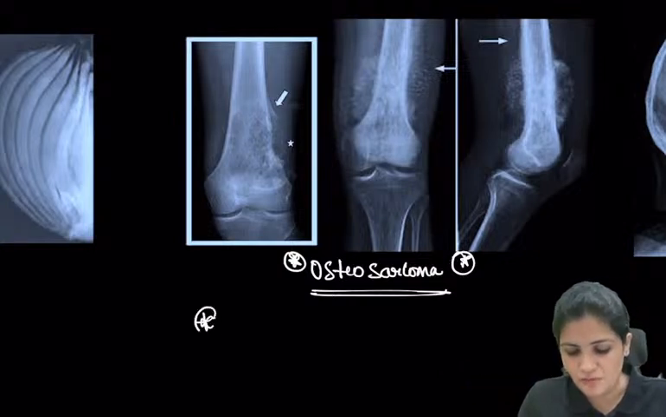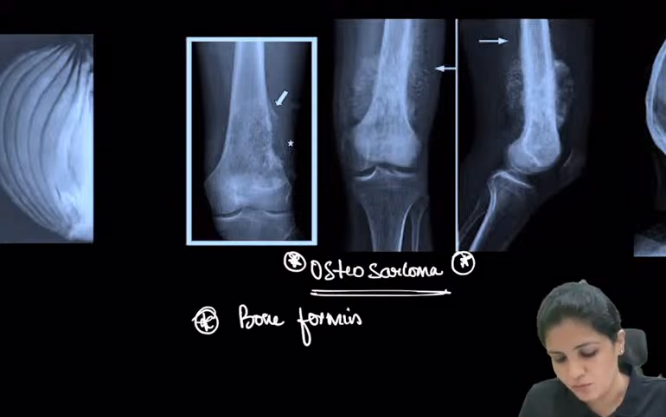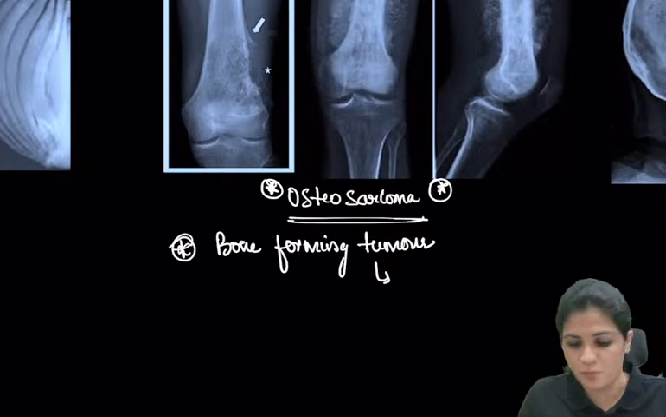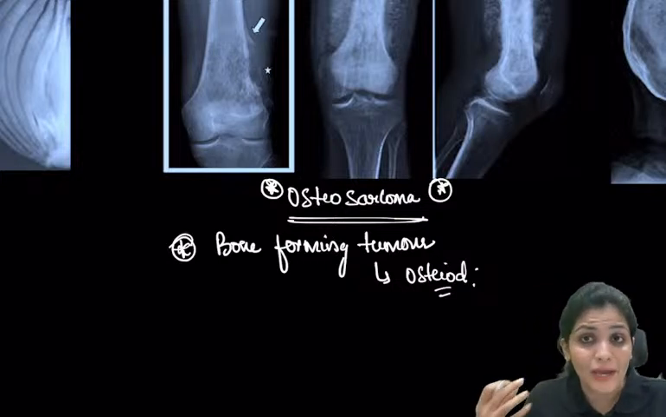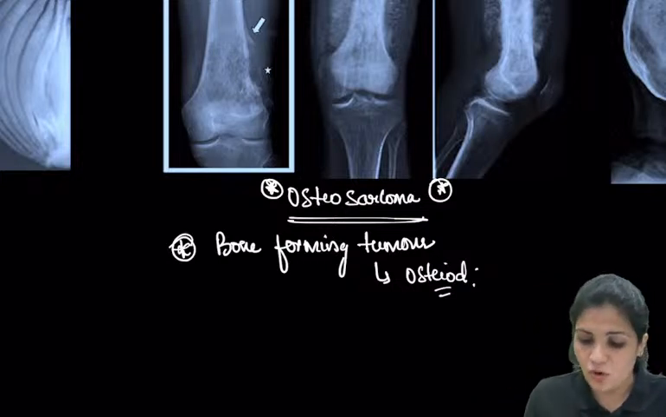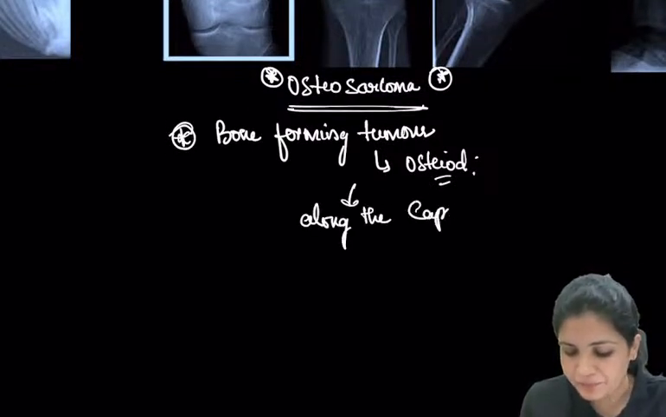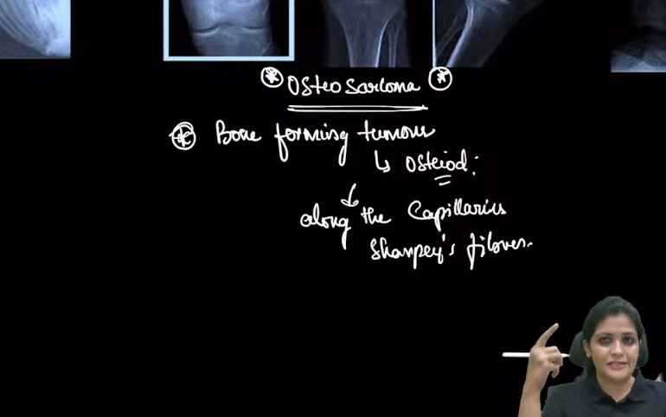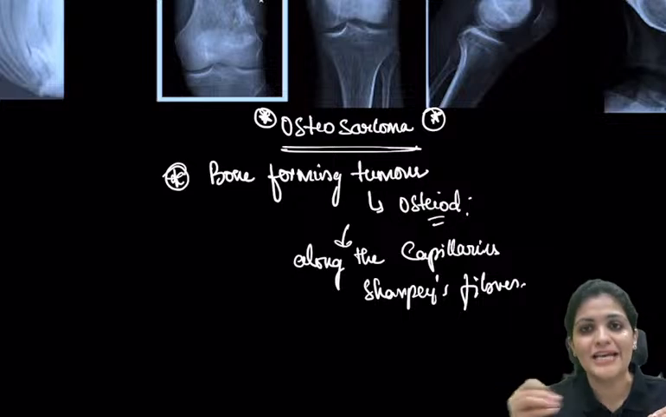Very good. First thing what you have to remember is it is a bone forming tumor. इसका मतलब क्या है? Bone forming tumor का मतलब क्या है? It means it forms bone which is called as osteoid. Osteoid is nothing but bone. But where exactly it forms the osteoid? This osteoid is formed along the capillaries, or it can be formed along the Sharpey's fibers. So what are the Sharpey's fibers? If you remember, go back to basics. The periosteum is attached to the bone through fibers, which is called as Sharpey's fibers, right?